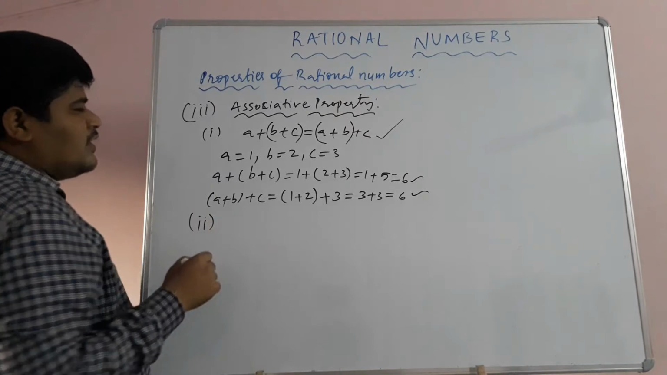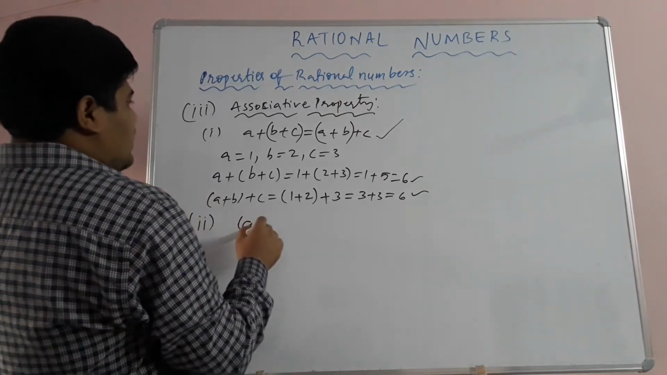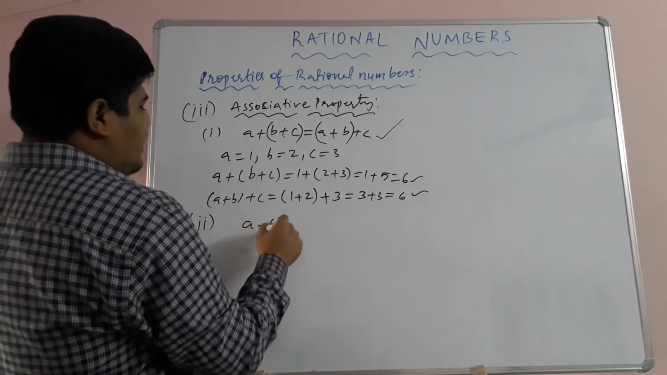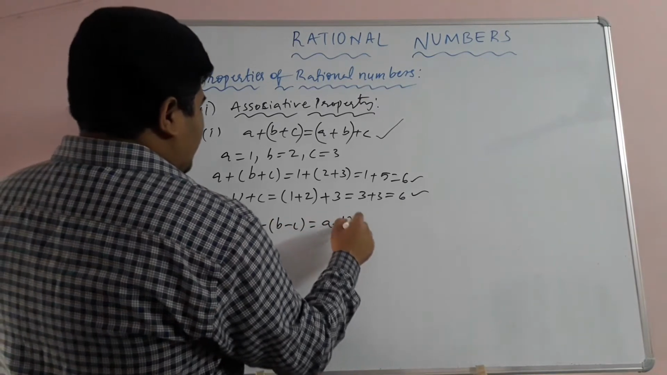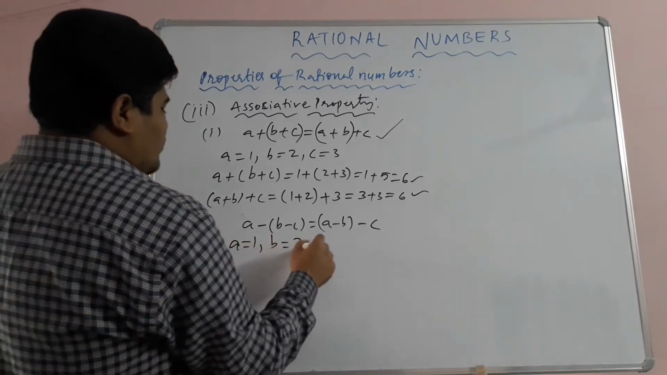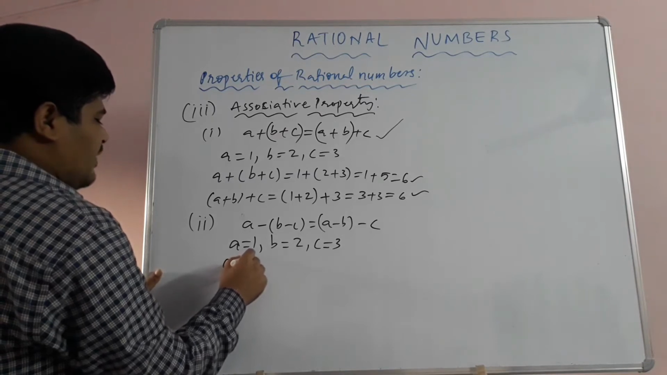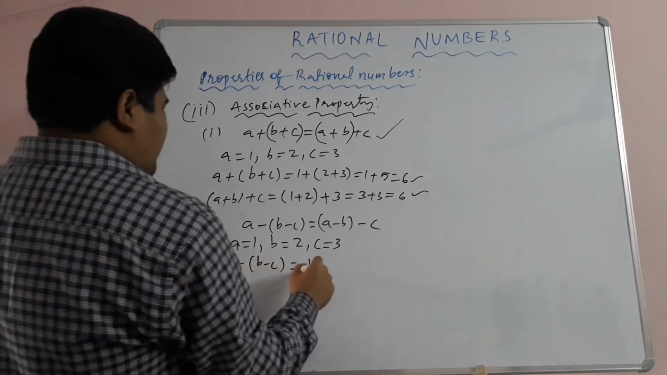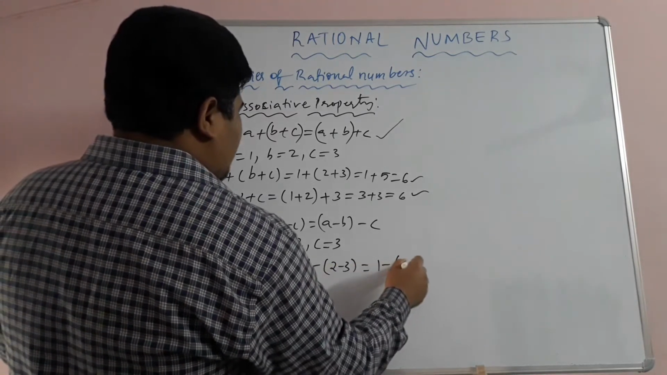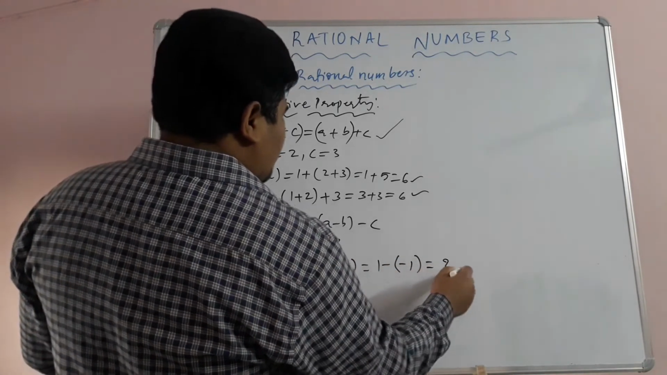First one is true. Now under subtraction, children. What is the relation? A minus (B minus C) is equal to (A minus B) minus C. The same example I am taking. A is equal to 1, B is equal to 2, C is equal to 3. Now I am taking LHS. A minus (B minus C) is equal to 1 minus (2 minus 3), children. So 2 minus 3 value is minus 1, and minus into minus is plus. So that is 1 plus 1, 2.